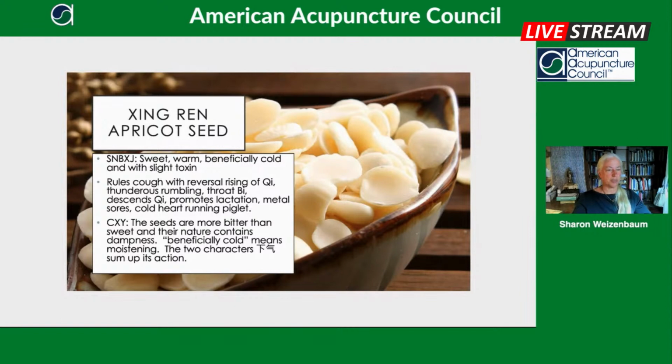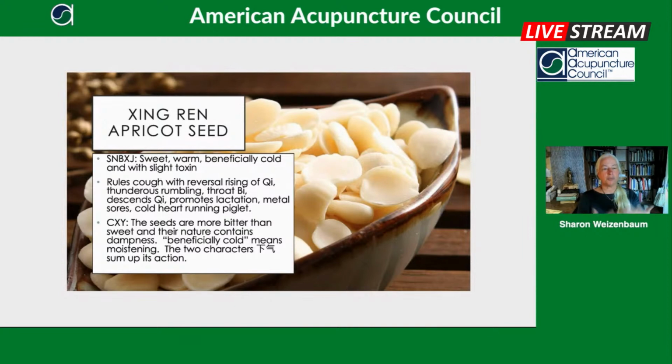It promotes this sweat. The sweetness brings in moisture for the lungs, and it also helps the lungs go down. So we're opening up the pores so that there's breathing, and then also descending the lungs.